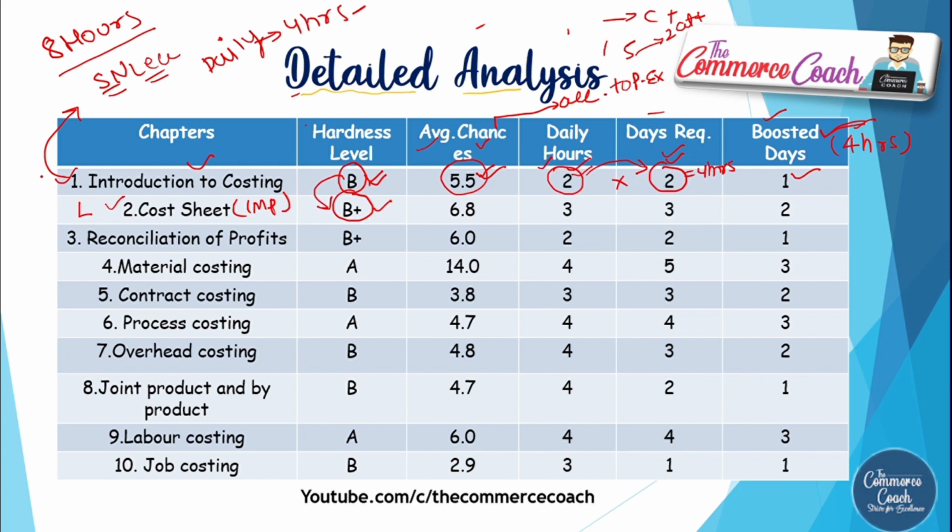See, for every chapter whose lectures are available on my channel, I will be writing L. So for this, the lecture is already uploaded. Okay, so this is B plus. Now average chances, you can see here average chances are 6.8. That means out of 10 times it has come around 7 times. That implies that this is very important for you, you cannot even ignore it. So every time cost sheet has a place in your examination. Okay, daily hours 3, days required 3.